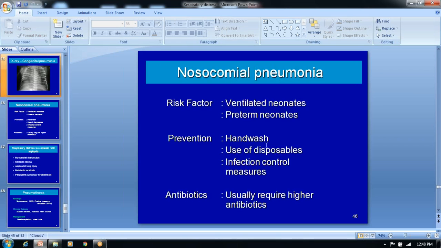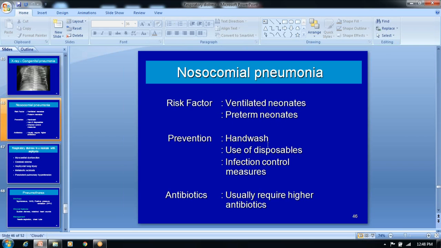Then nosocomial pneumonia, the risk factors are hospital acquired or community acquired. Hospital acquired is in a premature baby or term baby who has experienced ventilation or ventilator therapy. So there the risk factor will be there, tube infected or something like that, and it is most common in a preterm.